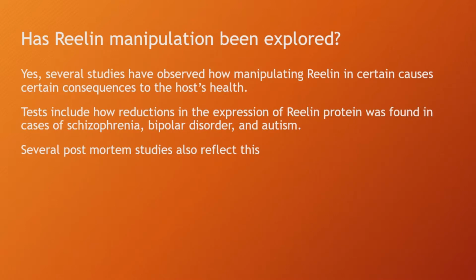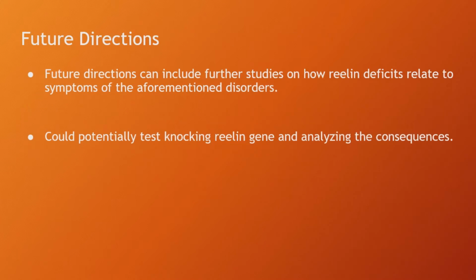Tests include how reductions in the expression of the Reelin protein were found in cases of schizophrenia, bipolar disorder, and autism. Several postmortem studies also support these studies. Future directions can include further studies on how Reelin deficits relate to the symptoms of the aforementioned disorders, and potentially knocking out the Reelin gene and testing the consequences could also be involved.